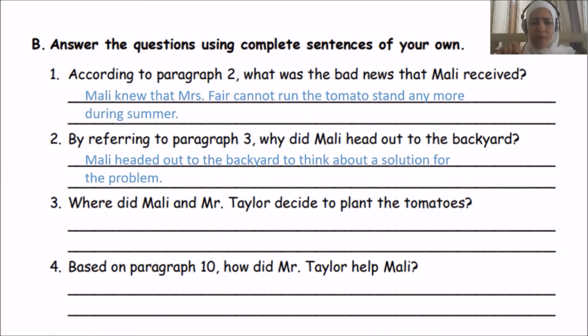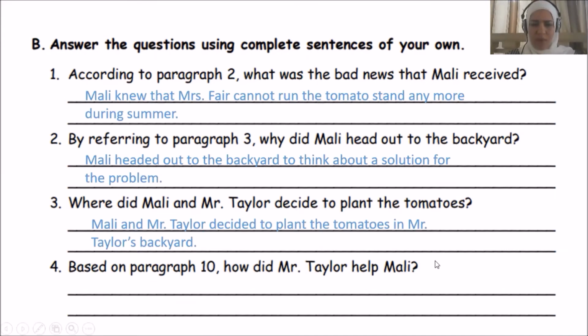Number 3, where did Mali and Mr. Taylor decide to plant the tomatoes? If you notice, we have the word where. Where shows a place. So the answer should be a place. That's right. So where did they decide to plant the tomatoes? Mali and Mr. Taylor decided to plant the tomatoes in Mr. Taylor's backyard. Again, I said decided, not decide.